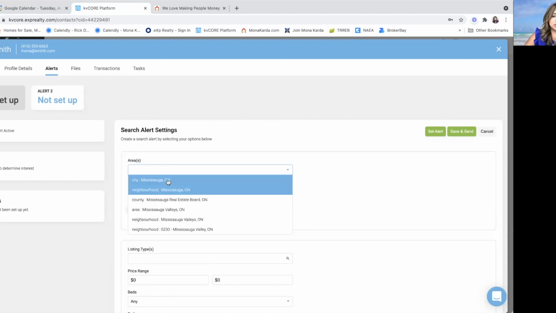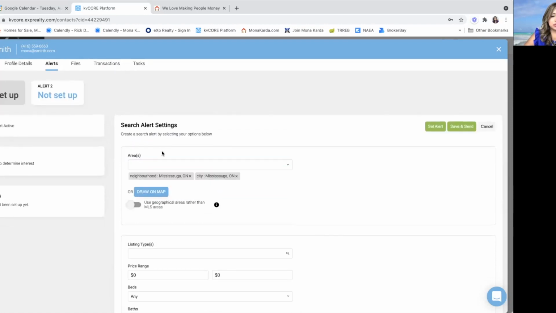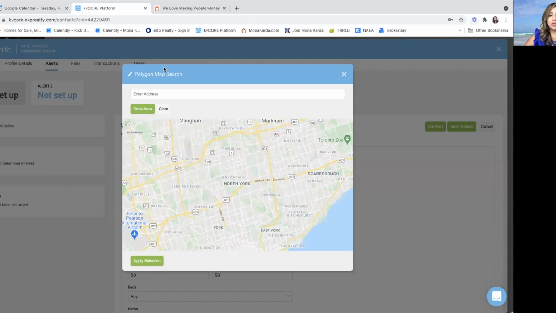And there's also city Mississauga. And there is another neighborhood, Mississauga Valleys. I'm not going to pick that. I'm just going to pick those 2. Or I can draw a map. So if I click on draw map, I can enter Mississauga.